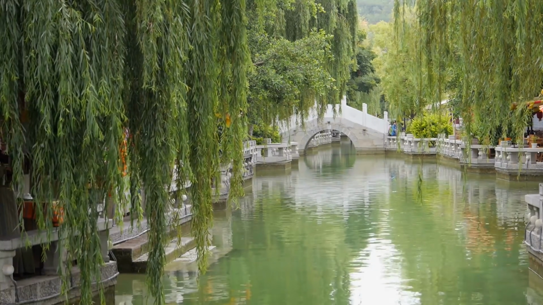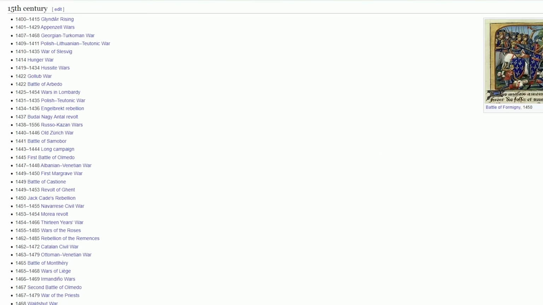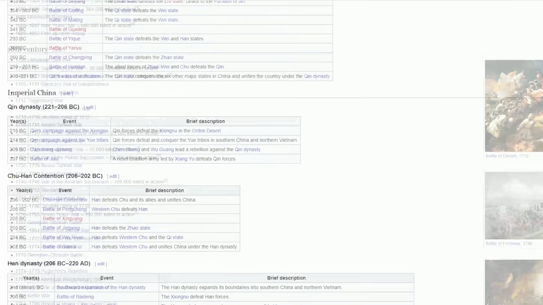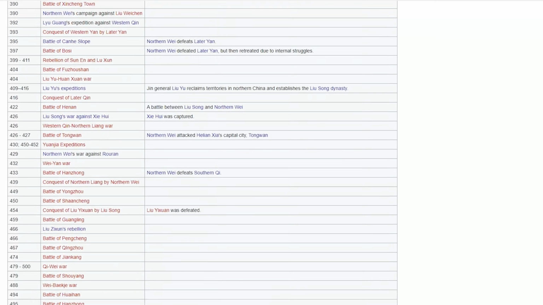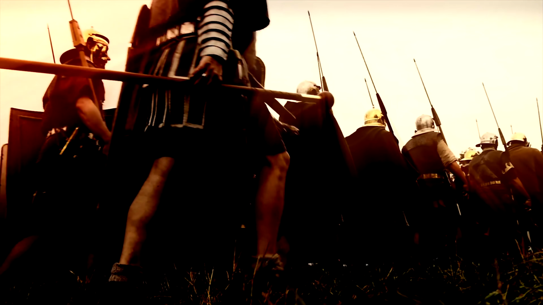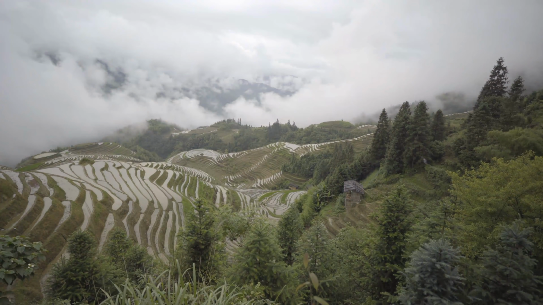China also benefited from being a remarkably peaceful place compared to Europe. This is a list of wars that took place in Europe in the last 2 millennia, and here is a list of battles that took place in China. The list is about the same length, but it must be remembered that wars are a collection of battles, and it is very easy to discern that Europe was a much more hostile place, which makes sense.